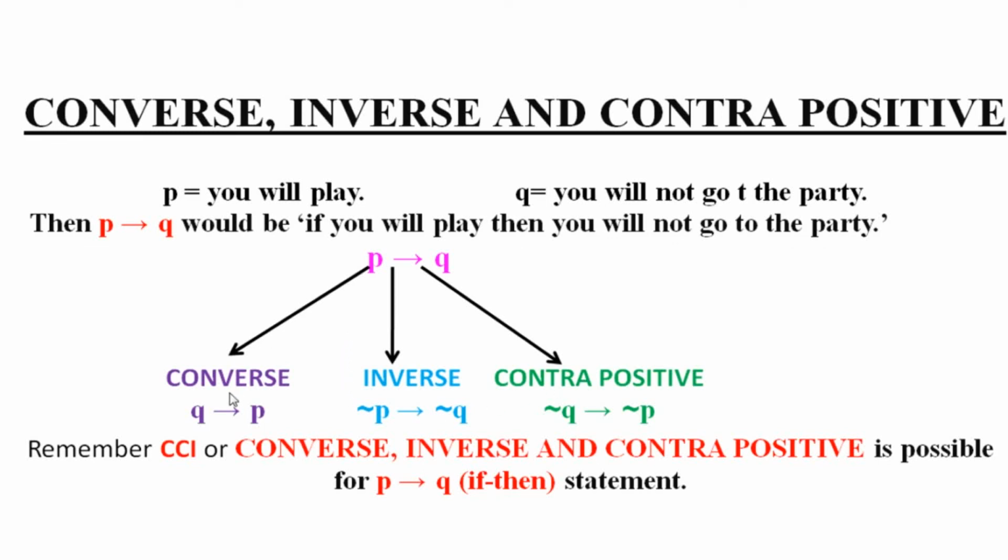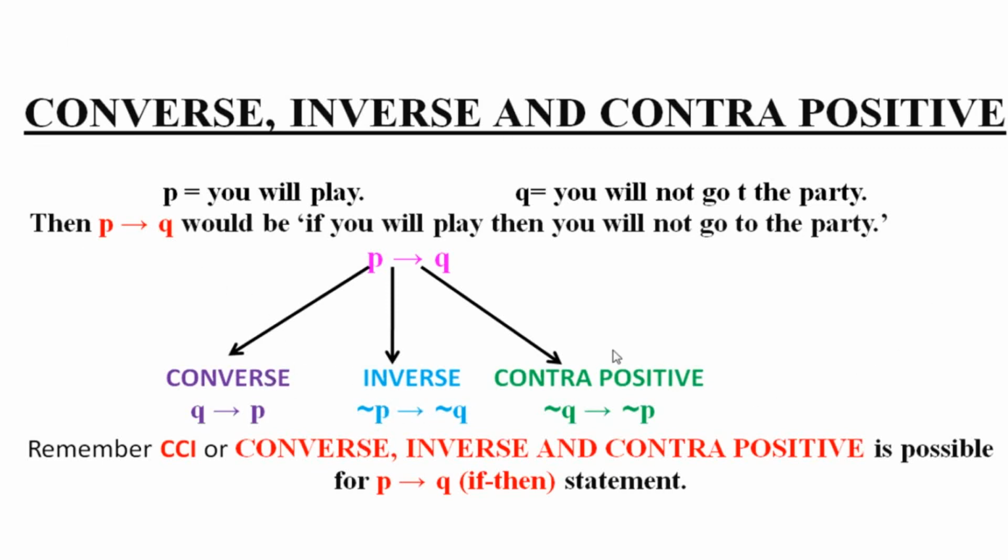Converse would be, initially you had P implies Q. So if you bring Q this side and P that side, that turns converse. Q implies P. Inverse would be what? Take the original statement, P implies Q. So if you negate both of them, not P implies not Q, that would be inverse.